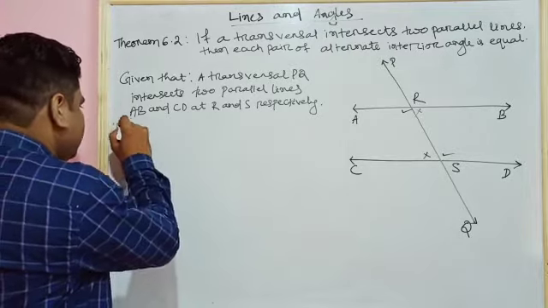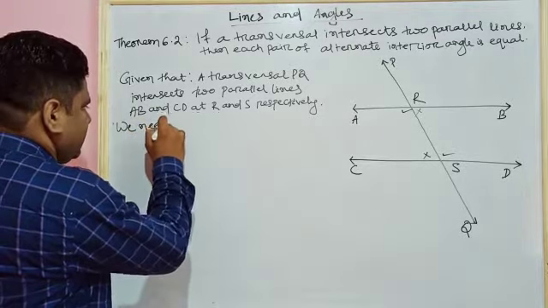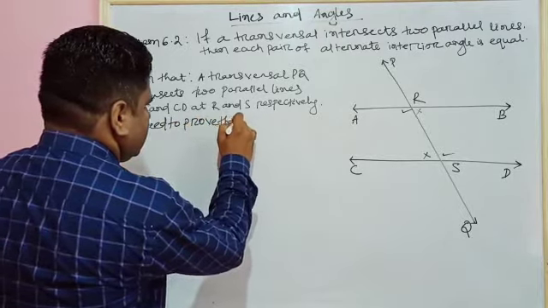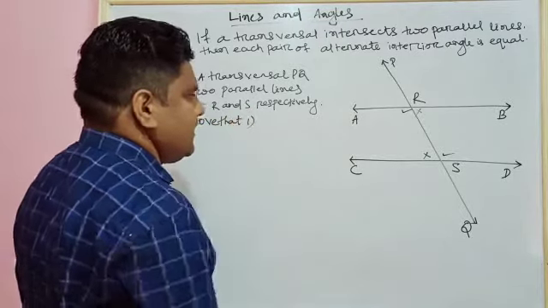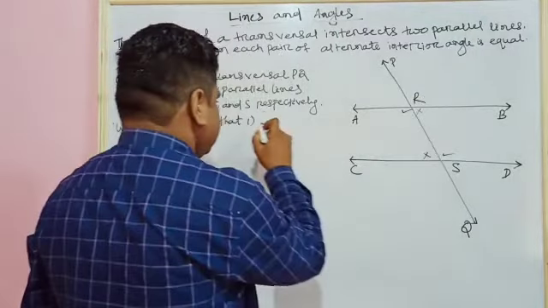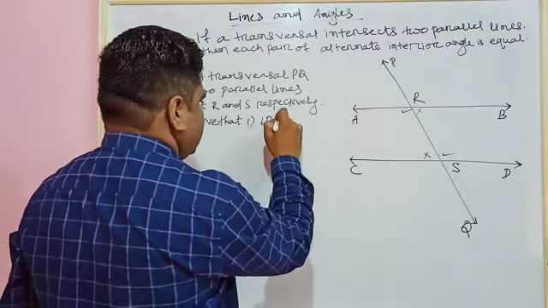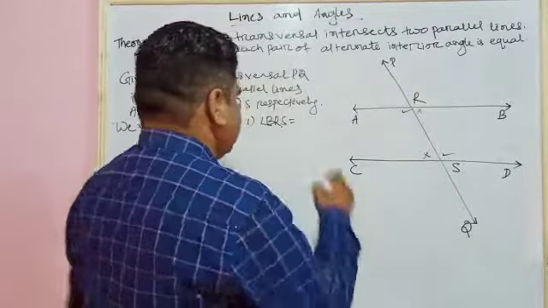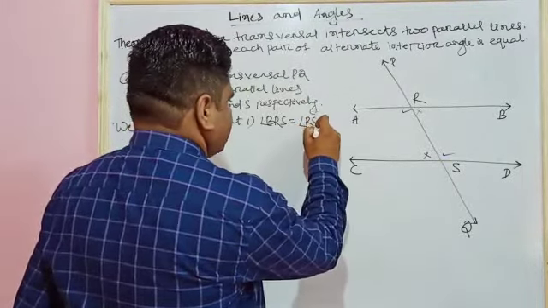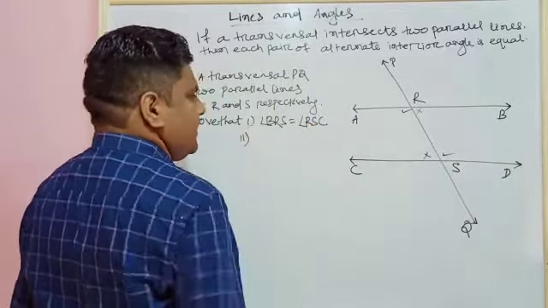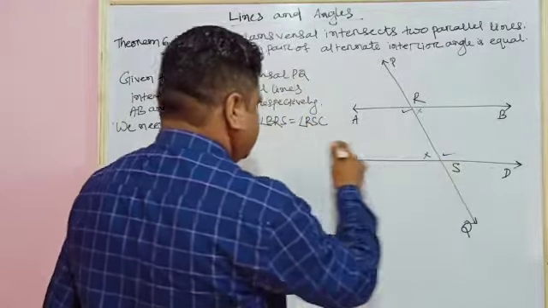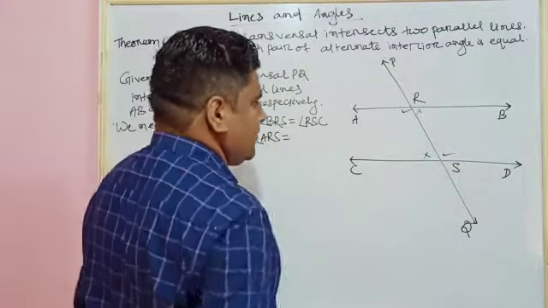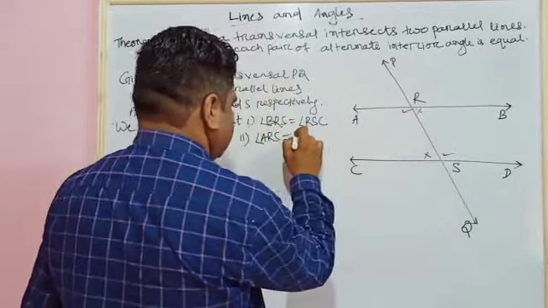Means we need to prove that, first, angle BRS equals angle RSC, and angle ARS equals angle RSD.